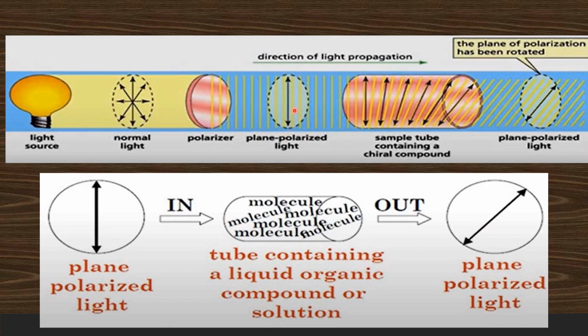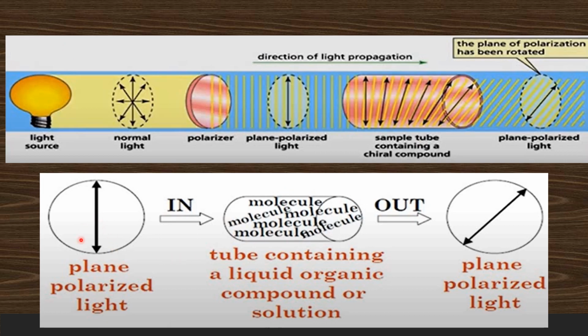When this plane polarized light is allowed to pass through a sample of an organic compound, a chiral compound, this chiral organic compound interacts with the plane of the plane polarized light and rotates it either in the clockwise direction or in the anti-clockwise direction.